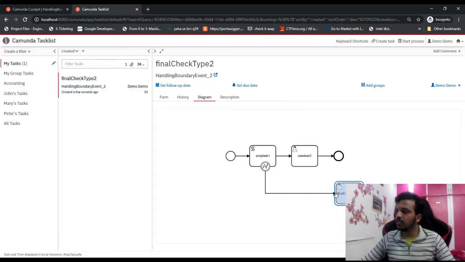So in the diagram we can see we have simply thrown an exception object of bpmn error, and we are catching it. It's not only bpmn error, because bpmn error extends from some other class. So if I am able to catch bpmn error, then if any class is extending or implementing that, even that object can be caught. So it's again basically the inheritance concept.